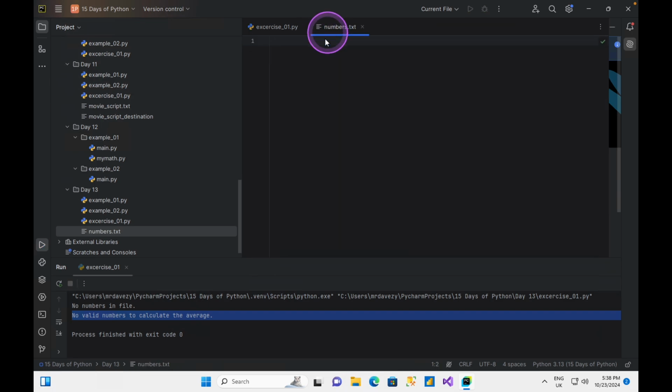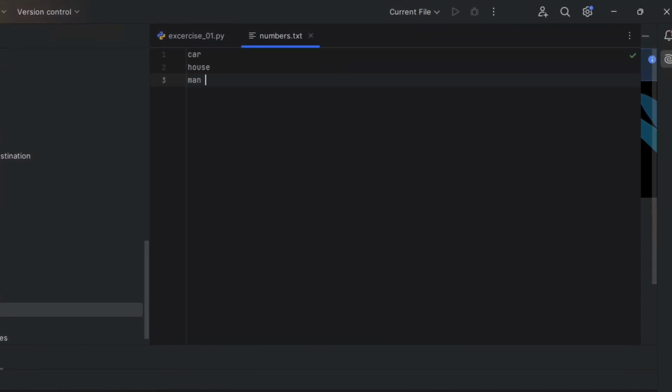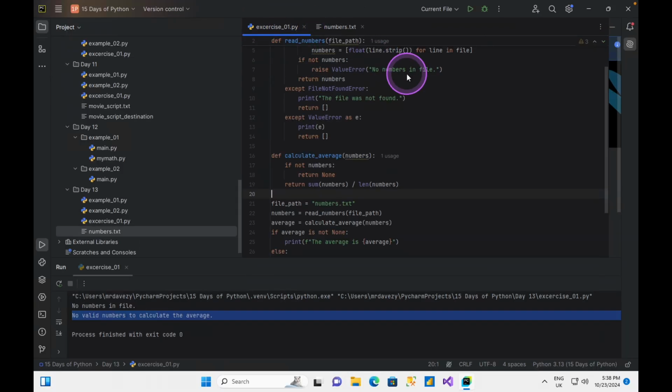Let me put in invalid numbers. I'm going to call this a car, a house, man. Of course, this should have been the first. All right, if I'm to run this,